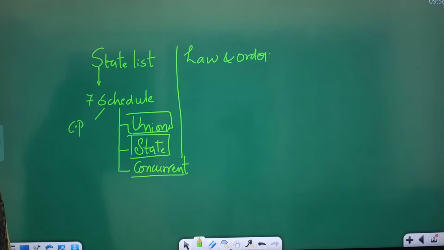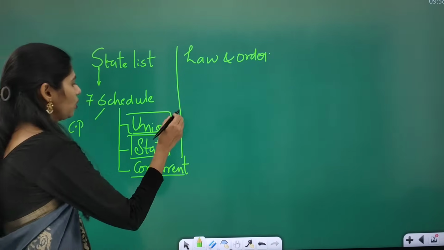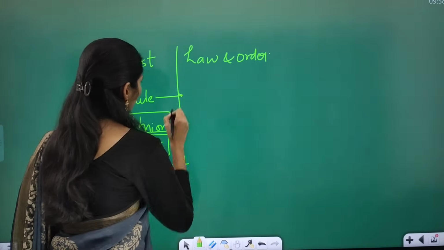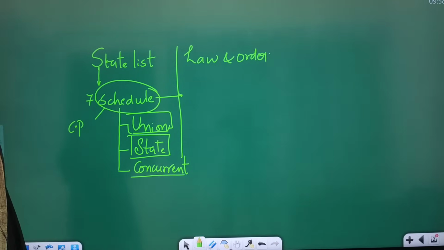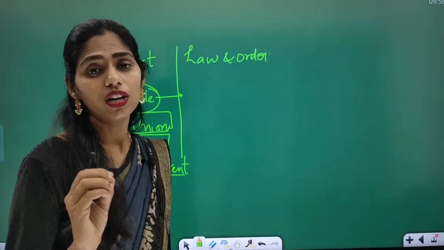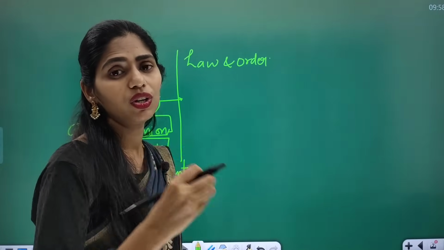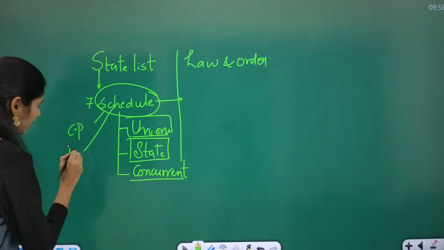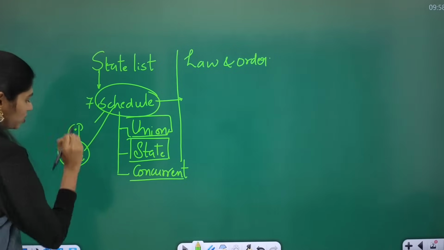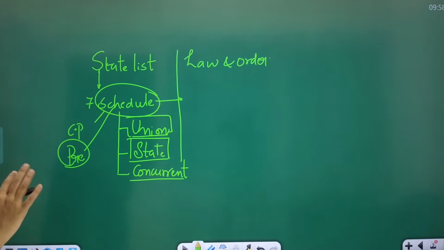And you have to know the schedules too: how many schedules are there in the Indian constitution, and which schedule talks about what, because from these schedules many times you get prelims questions in UPSC. So from that point of view that is important.